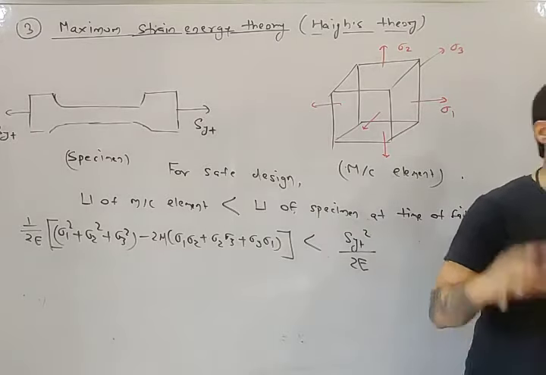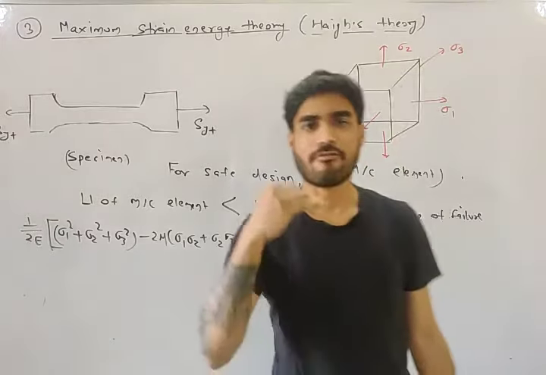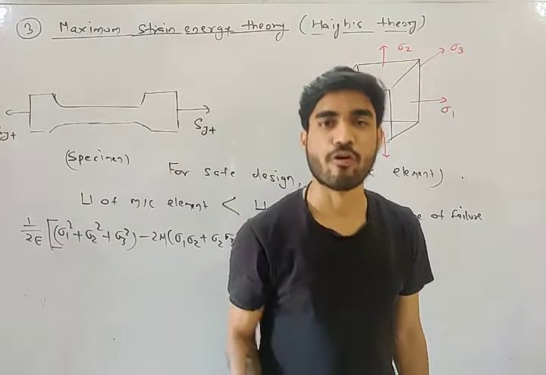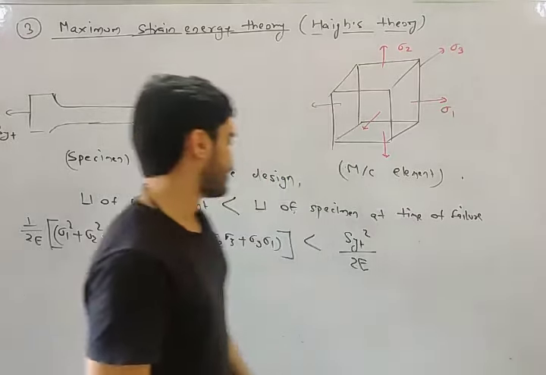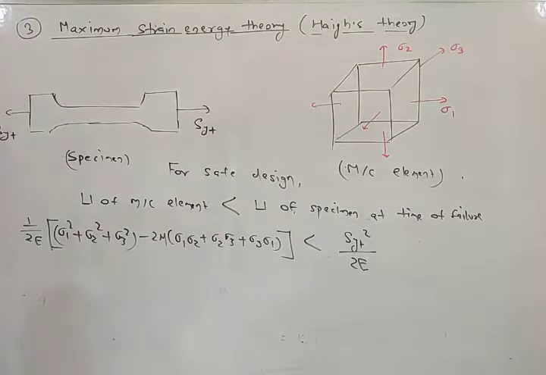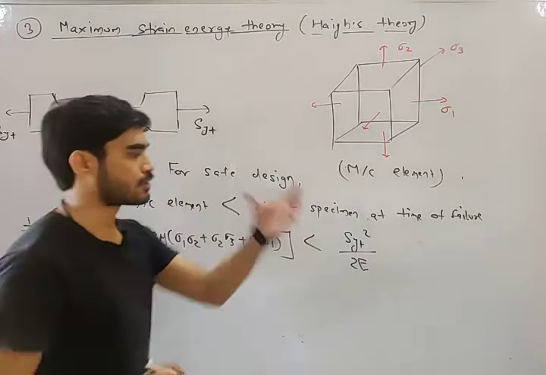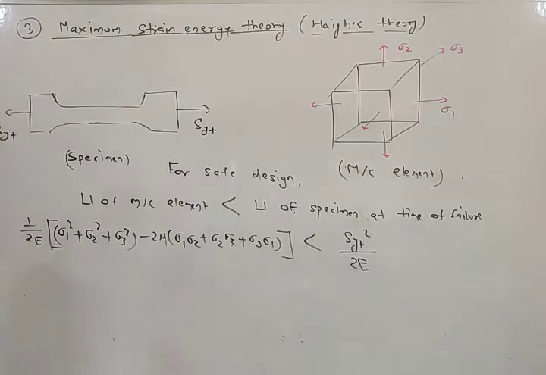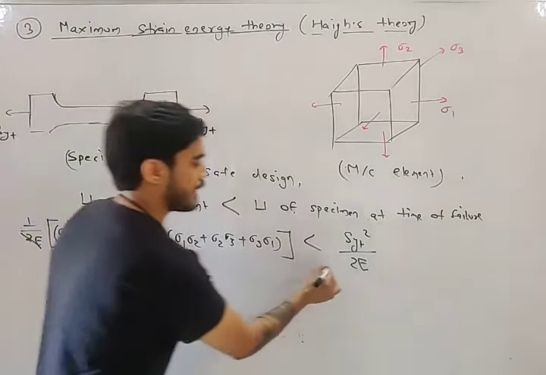I have to tell you less means how much less, whether it should be 1/3, 1/4, 1/10, how much less. So in order to do that, what do we do? We introduce factor of safety, my friend. Okay, so this 2e and 2e will be cancelled.